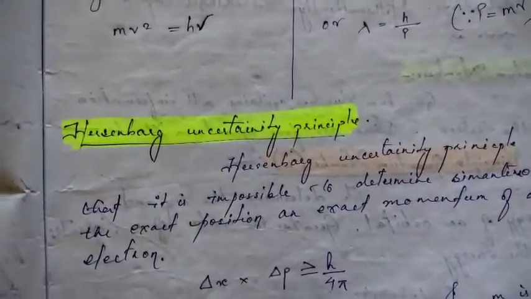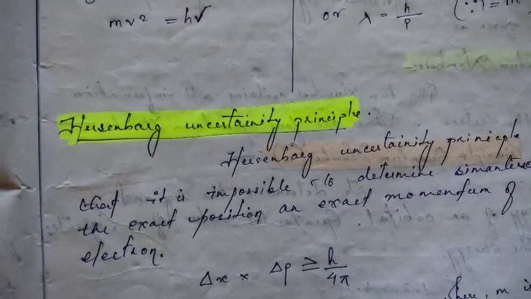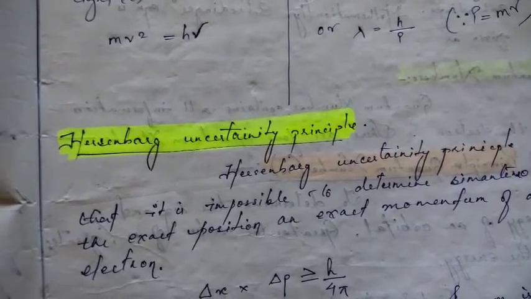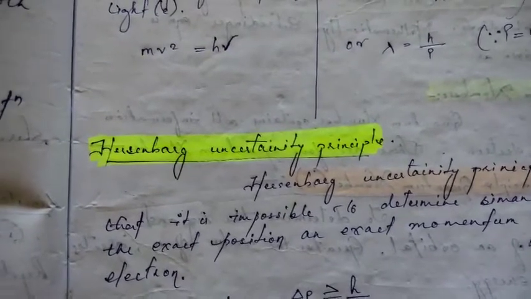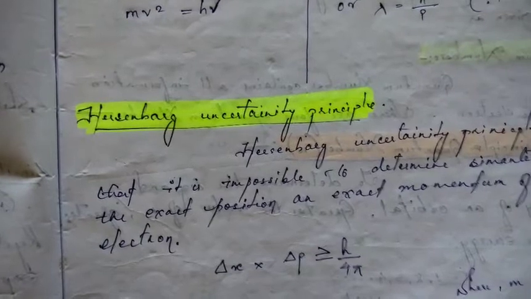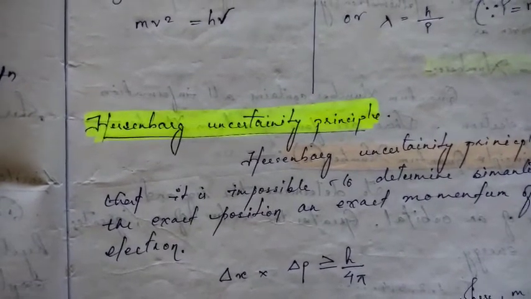The next one is Heisenberg's uncertainty principle. Suppose you consider a small microscopic body like the electron. What happens when that electron is moving around the nucleus? It is not possible for us to detect the position because it is constantly moving. At that time we can detect the velocity of the electron, right?